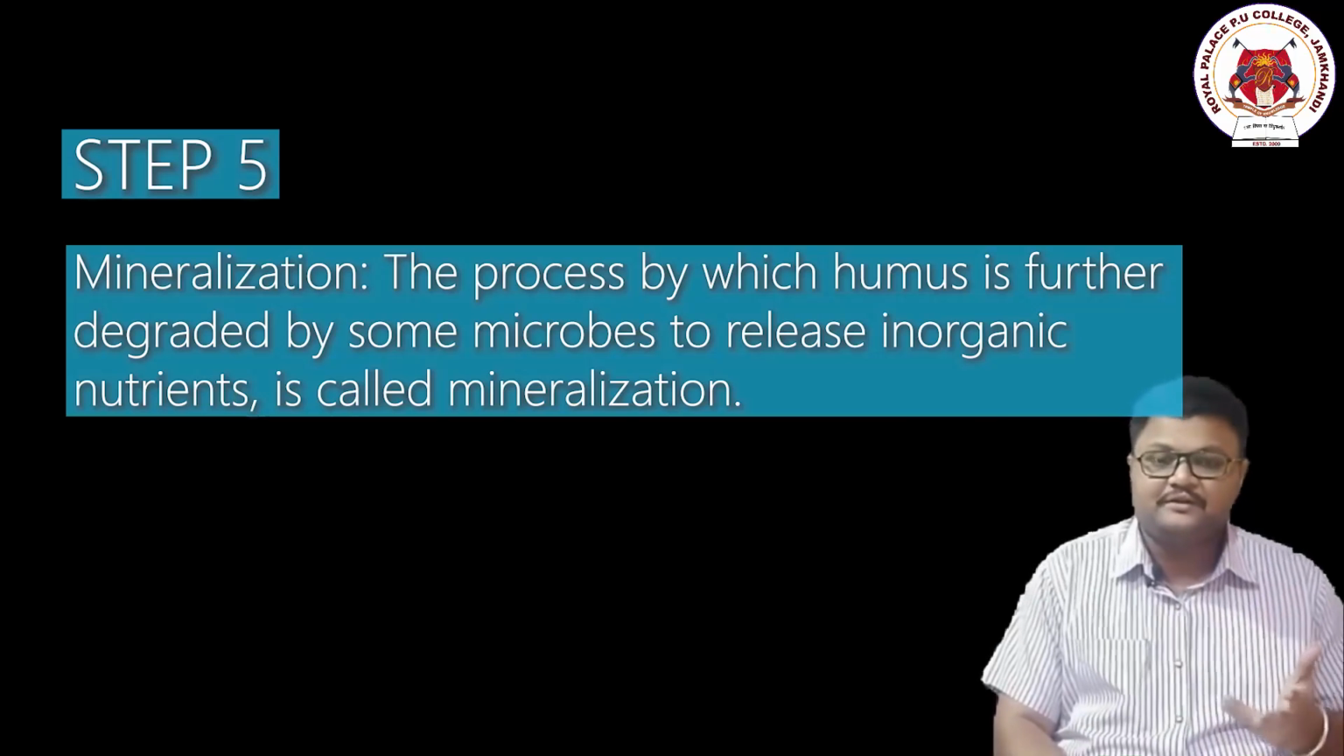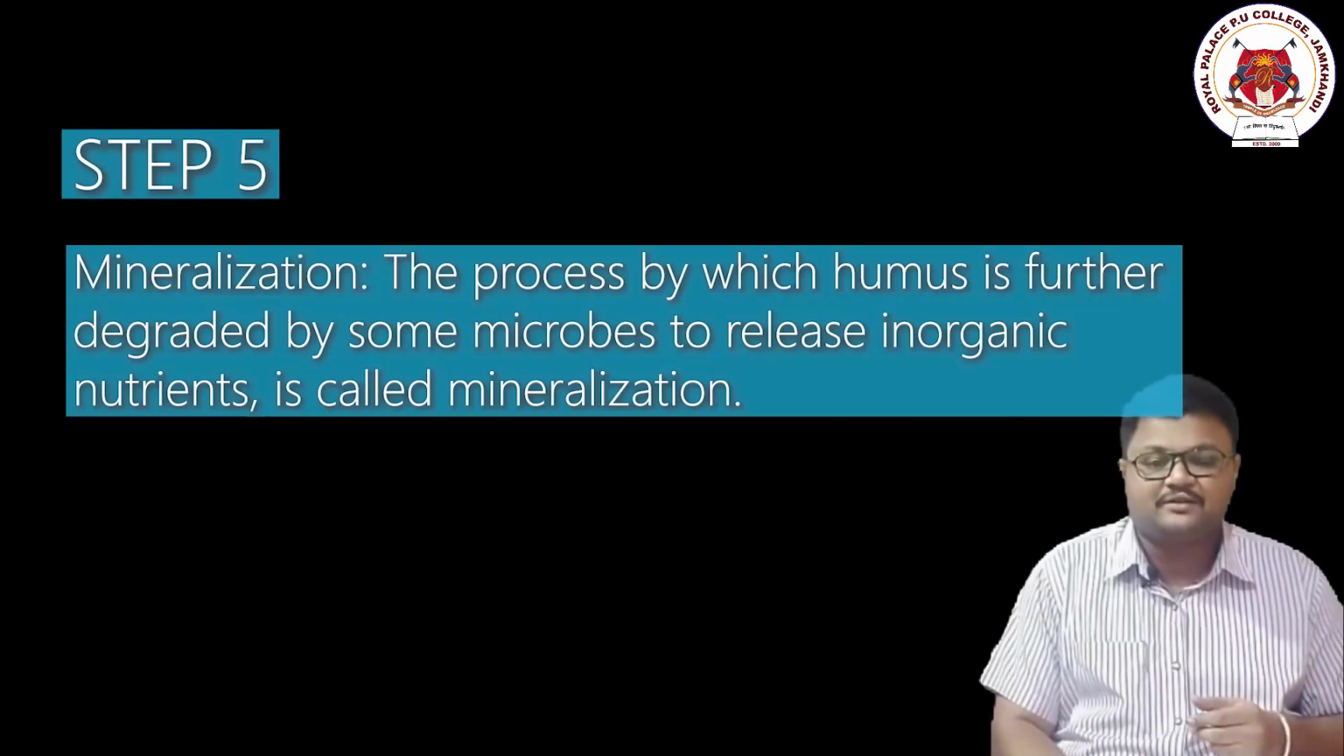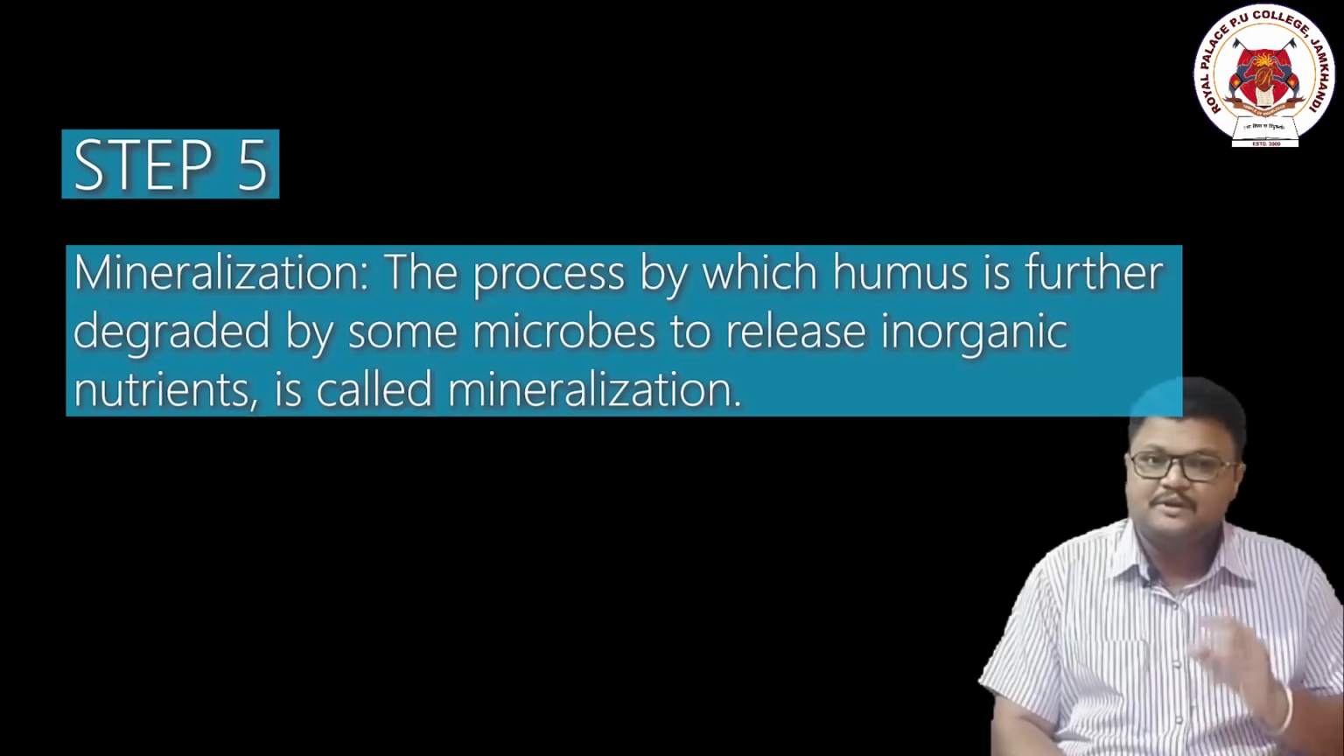Done, sir? Dear students, these are all the 5 different stages of decomposition. All these steps are interconnected to one another, and this happens to almost all the organisms present on this planet Earth. It may be an animal, it may be a plant, it may be any living organism. They have to undergo decomposition.